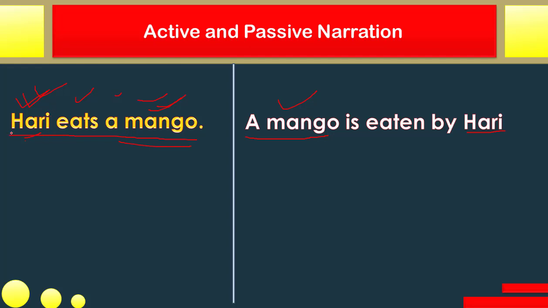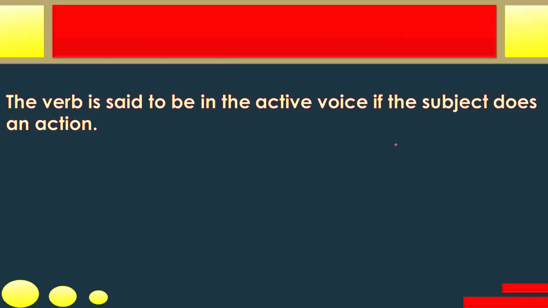I hope you understand. When the subject does some action, we say the verb is in active voice. When the subject doesn't do any action, it is in passive voice. We can examine some more sentences. So let's define it.